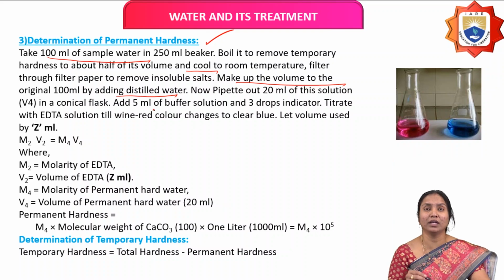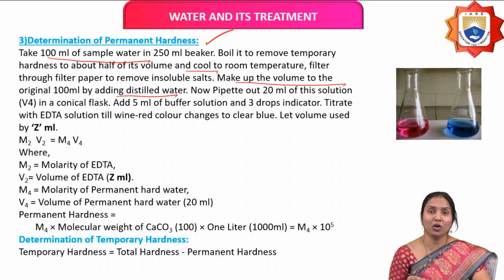That means first take 100 ml of sample hard water in a conical flask or beaker and boil it for 10 to 15 or 20 minutes. During boiling, temporary hardness causing salts convert into insoluble precipitates, which can be removed by filtration using filter paper. The remaining water is made up to 100 ml by adding distilled water.